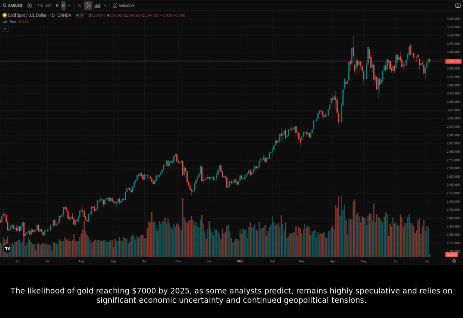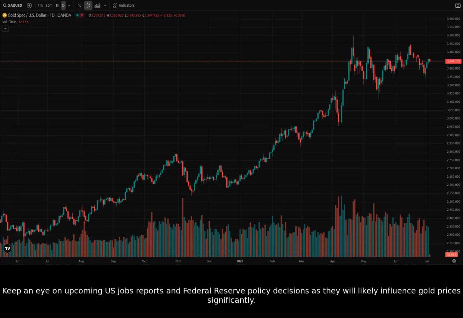The likelihood of gold reaching $7,000 by 2025, as some analysts predict, remains highly speculative and relies on significant economic uncertainty and continued geopolitical tensions. Keep an eye on upcoming U.S. jobs reports and Federal Reserve policy decisions, as they will likely influence gold prices significantly.